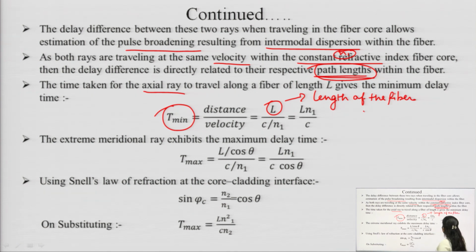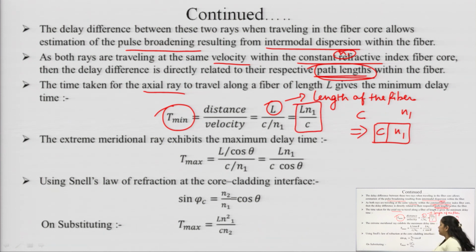Since velocity is c, but as velocity depends upon the refractive index and the core has a refractive index of n1, the resultant velocity will be equal to c by n1. So, velocity is c by n1. So, the T min will be equal to L n1 upon c.